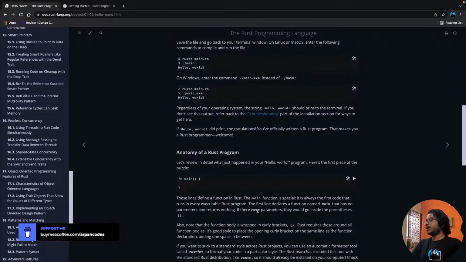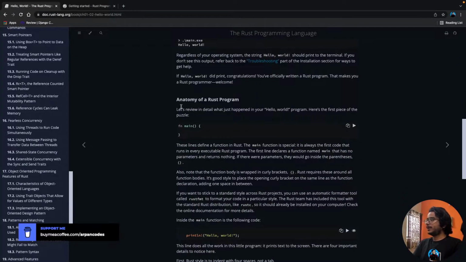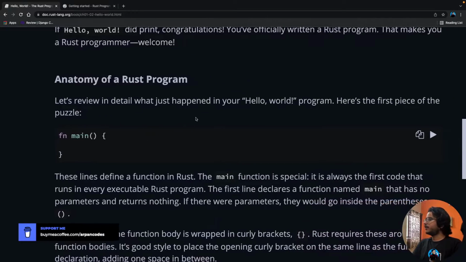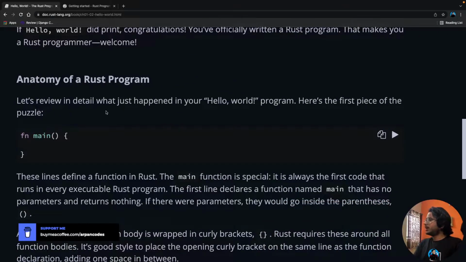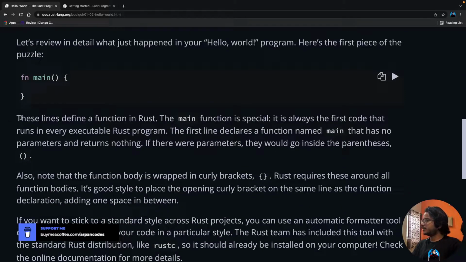Now we'll see the anatomy of a Rust program. So let's review in detail what just happened with your hello world program. Here's the first piece of the puzzle. This is the main function. These lines define a function in Rust. So main is nothing but a function, but main is a special function. If you have programmed in languages such as Java or C++, you would know about main.